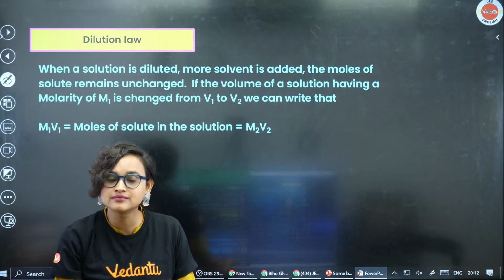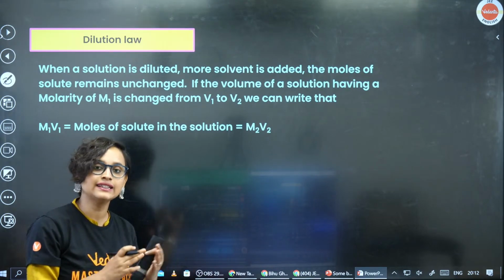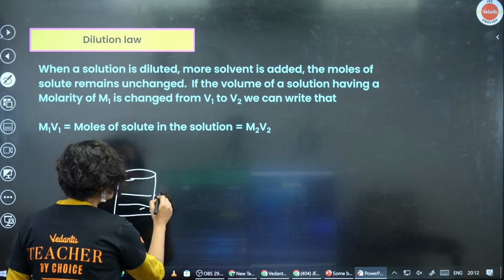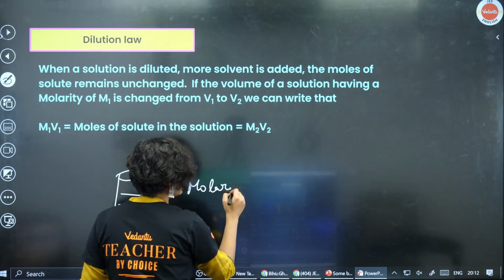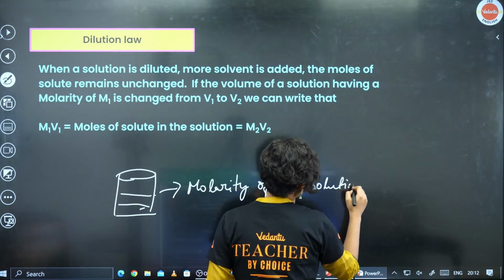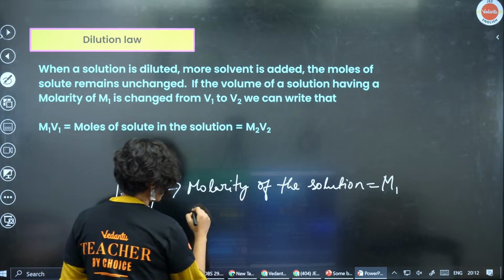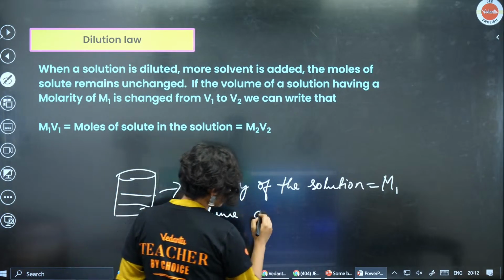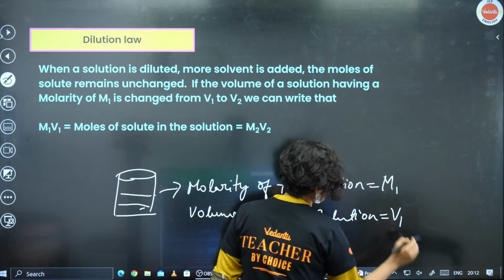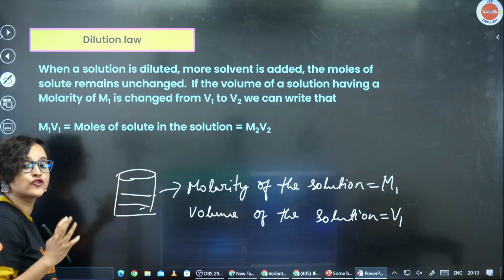You don't change it. So let's say that I have a solution here, and the molarity of this solution is M1, and the volume of the solution is V1. I will add more solvent and change the volume.